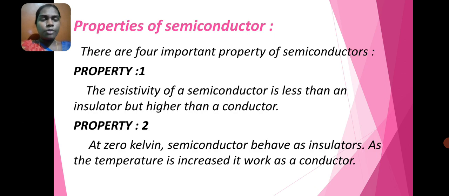Let's see about properties of semiconductors. There are four important properties of semiconductors. Property 1, the resistivity of a semiconductor is less than an insulator but higher than a conductor. Property 2, at 0 Kelvin, a semiconductor behaves as an insulator. As the temperature is increased, it works as a conductor.